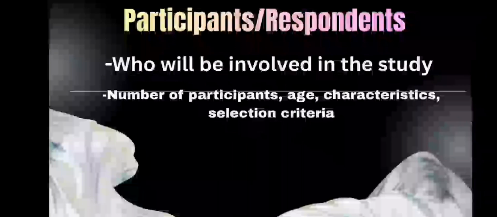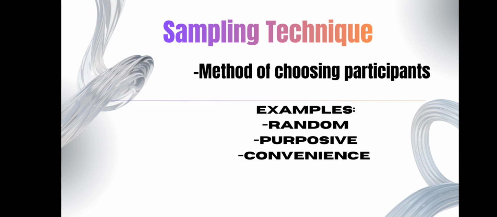And next is participants or respondents. Who will be involved in the study? Participants, respondents are the people who give answers or data in the research. They are the ones you ask, question, observe, or study. Sampling technique is the method of choosing participants.